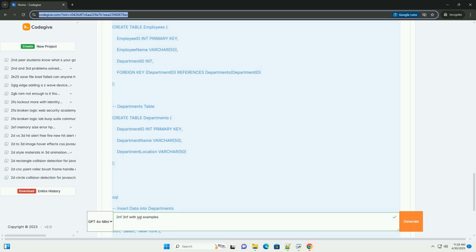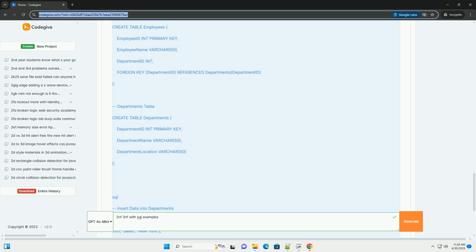1, John Doe, 101, Sales, New York. 2, Jane Smith, 102, Marketing, London. 3, Peter Jones, 101, Sales, New York. Assumptions: employee ID is the primary key. Department ID determines department name and department location.